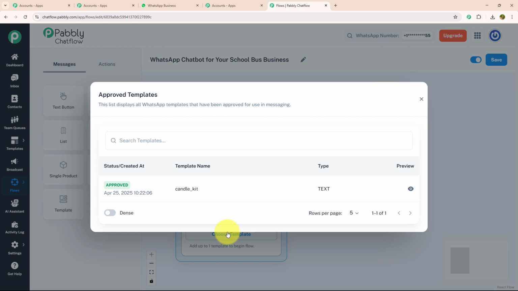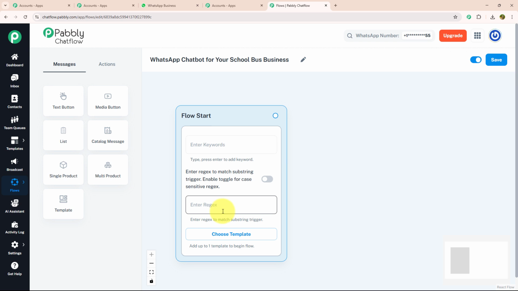Let's see each feature individually. Choose template is a feature where you can choose your created template to give a personalized touch to your chat. Regex are regular expressions, a special pattern or sequence of characters used to find a match or filter specific text. Keywords are the trigger message that your customer will put while initiating a conversation. Today I'm going to enter reject, which will understand what my customer is trying to say.